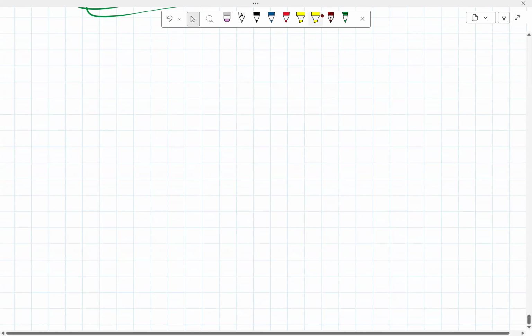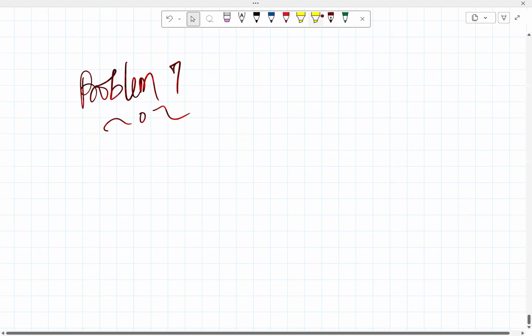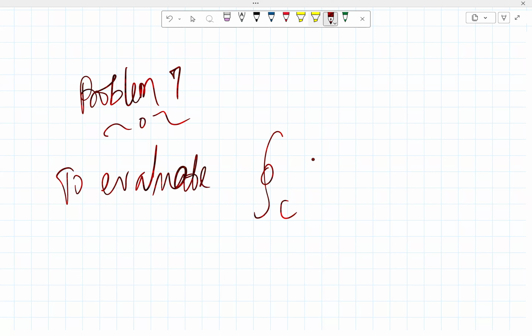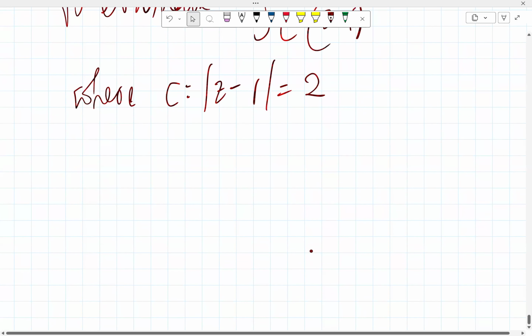So let's talk about problem 7 now. In problem 7, you need to evaluate the integral along the closed curve C of e raised to z over z minus 1 squared dz, where C is the absolute value of z minus 1 equals 2. So let's go.